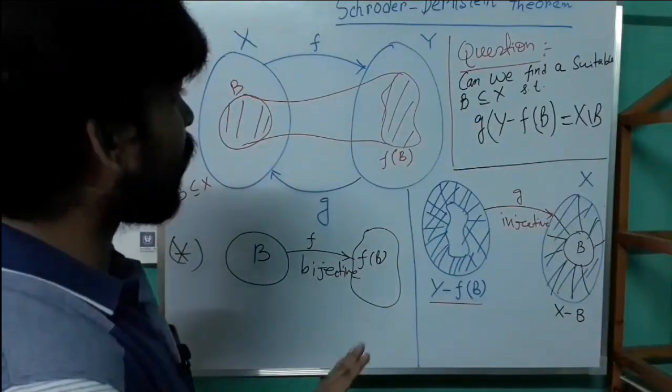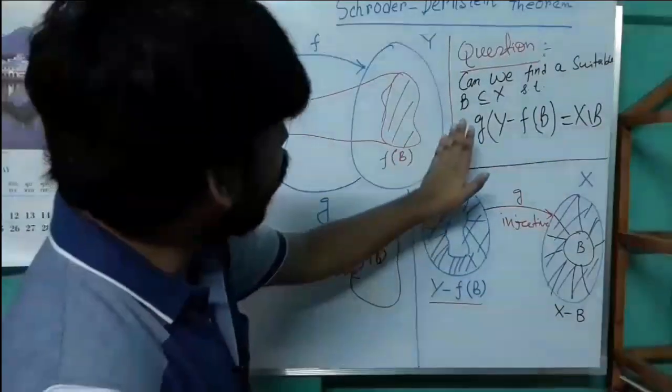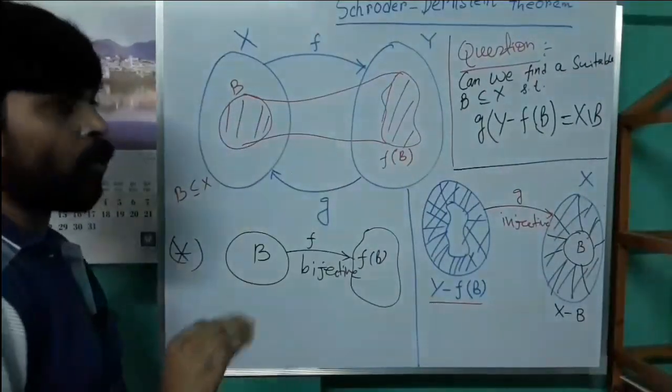So we don't know whether such a B exists or not, but we assume that yes, such a subset B exists. If such a B exists, then what will happen?